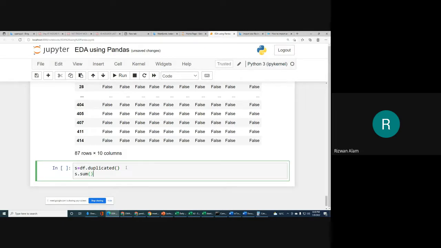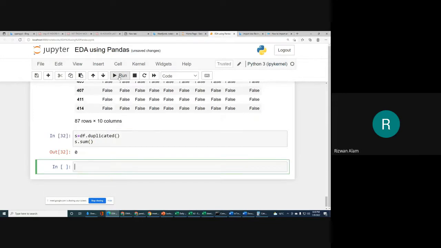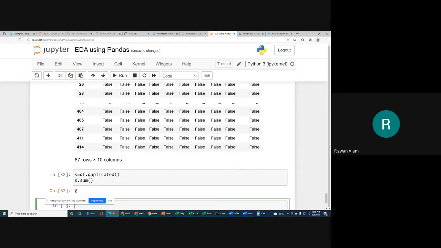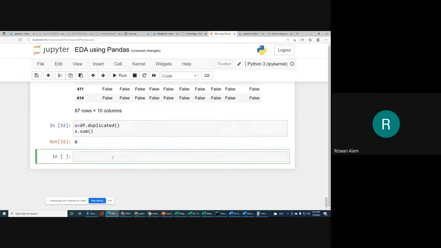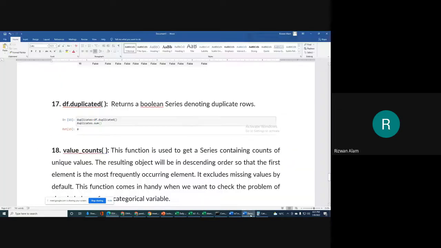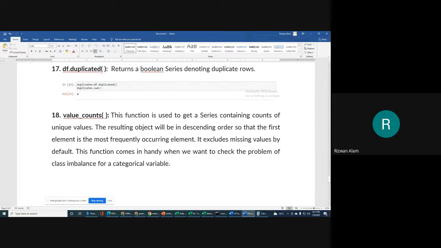It will show you 0. It means in the df data frame we now don't have any duplicated record. Because in a real data set it may be possible that for the same student or the same passenger, the whole record or complete row has been duplicated or copied, and you can find that with the help of the duplicated function.